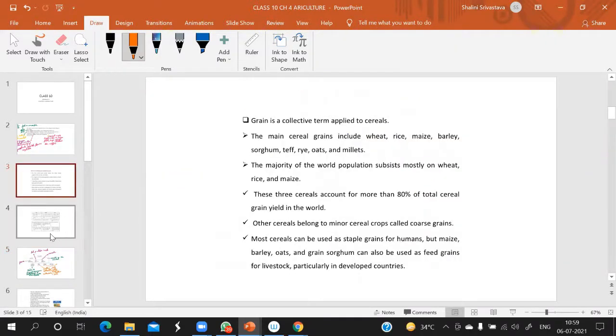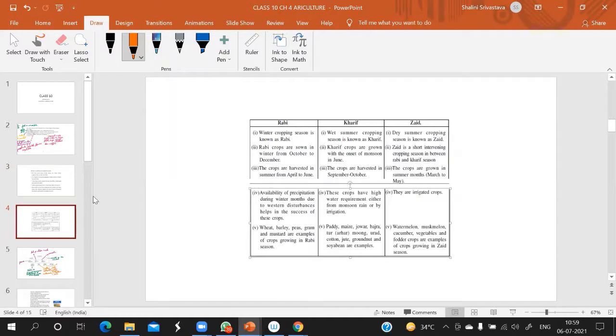Now, as I discussed about the cropping season, which are the cropping seasons? Rabi, Kharif and Zaid. These are the features of Rabi, Kharif and Zaid. So one by one, Rabi is what? Winter. As I said, Rabi is not rice. Rabi is wheat, and just opposite, Kharif is rice.